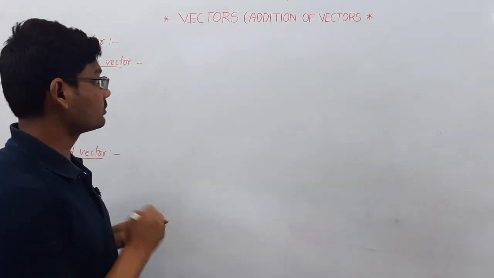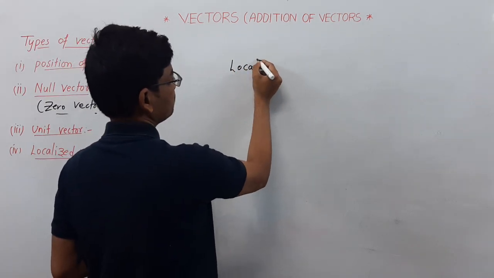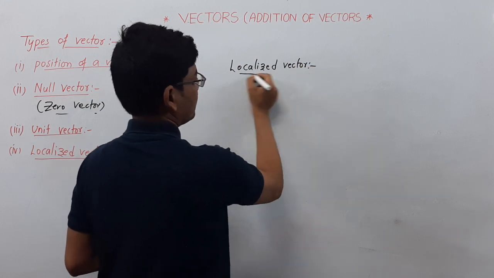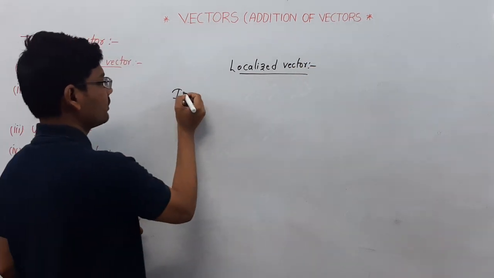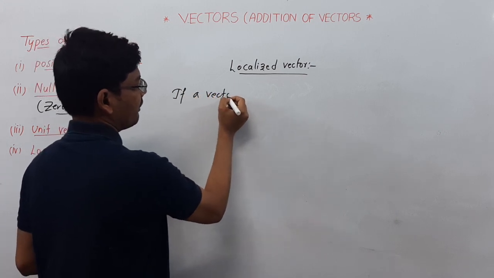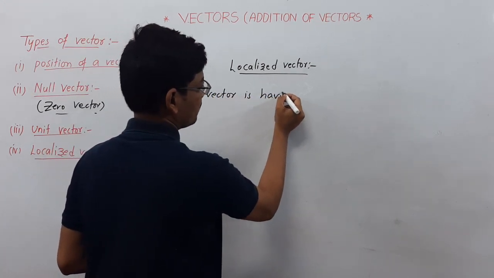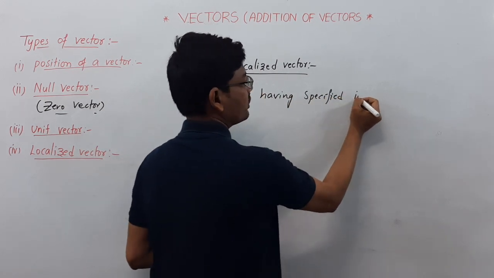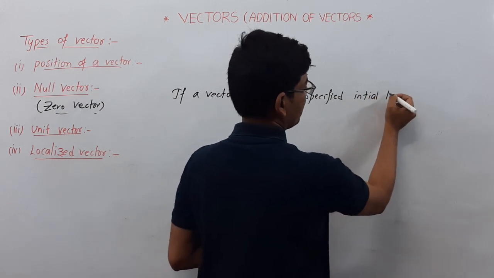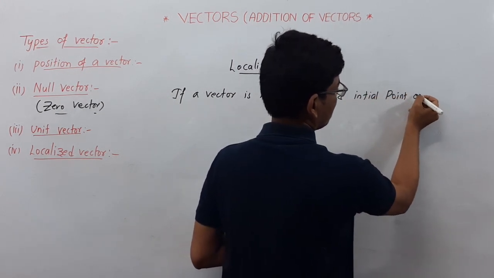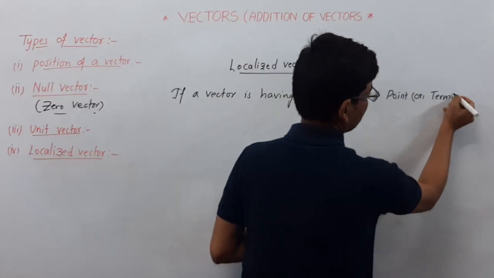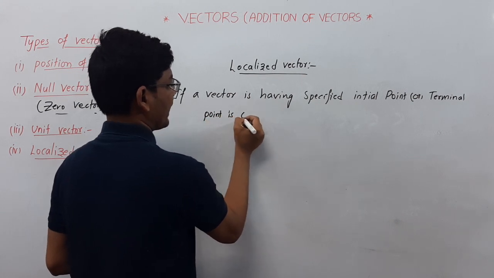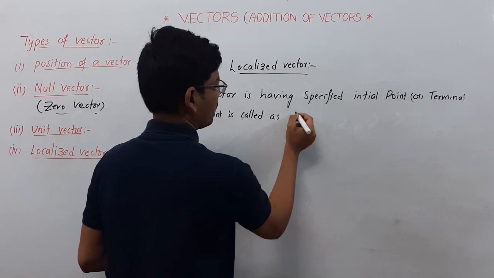If a vector is having a specified initial point or terminal point, it is called a localized vector.